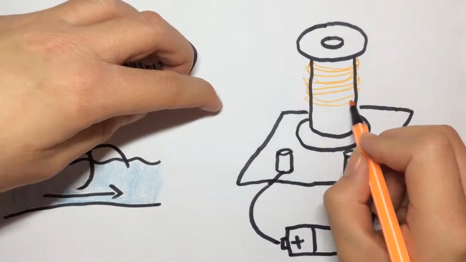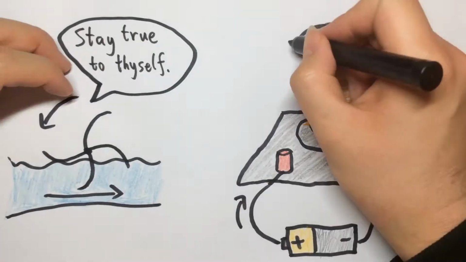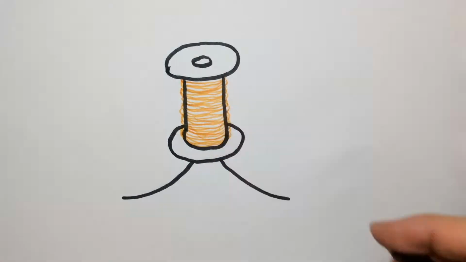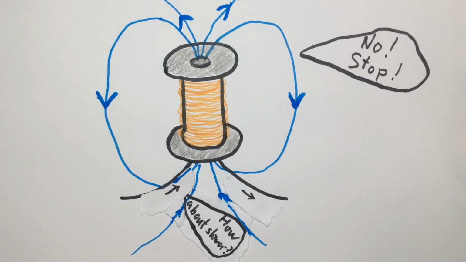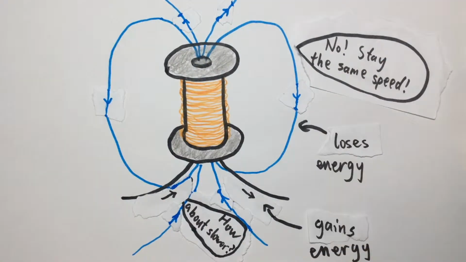And the inductor? Easy. The inductor tries to stop the electric current from changing. When current increases, it impedes current and stores the energy in the magnetic field. When current decreases, it enhances current and releases its stored energy.